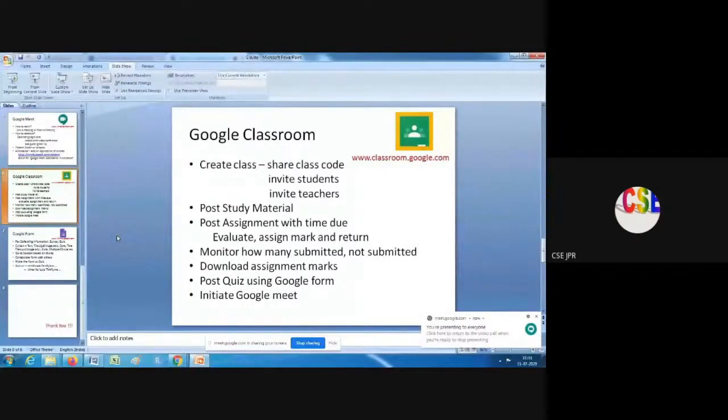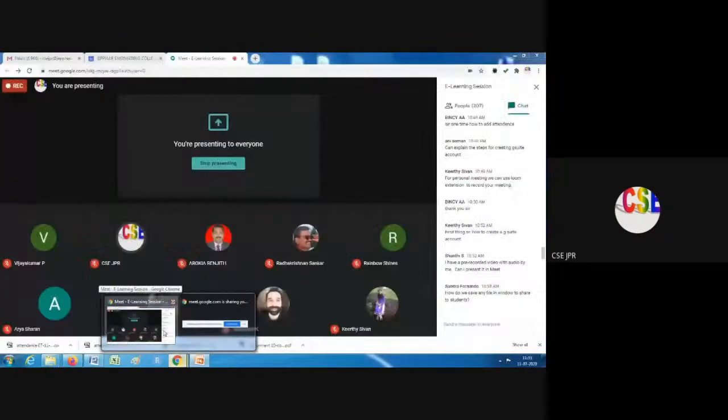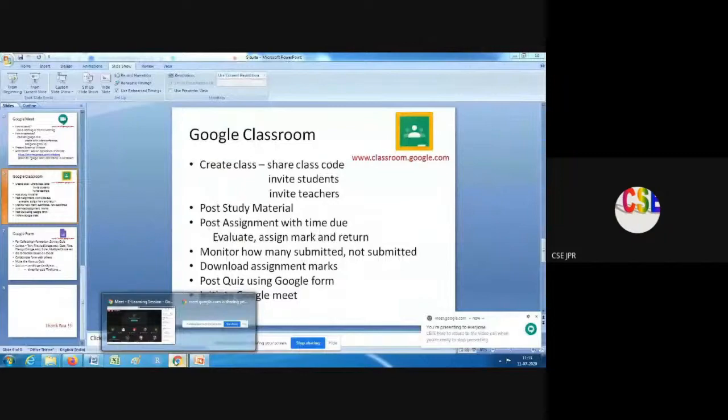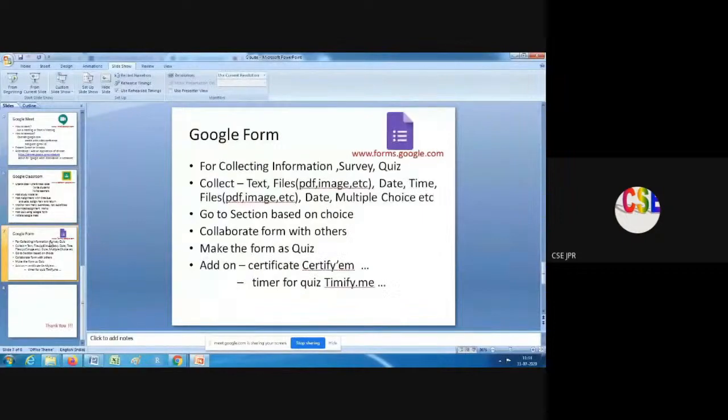And how to post the Google quiz. For that, after discussing Google Forms, we will come back and see how to send a Google Form quiz assignment. So for that we have to go to the next one, that is Google Forms. Okay, now we will see Google Form.